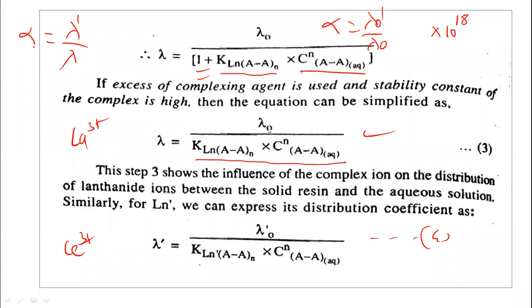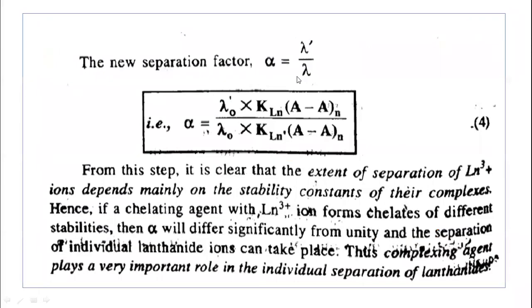The new separation factor alpha is equal to lambda dash upon lambda. So let us do this, and we get this equation now. The concentration of the complexing agent gets cancelled because it is in both expressions. So we can write this equation now: lambda 0 dash multiplied by the stability constant of the complex, divided by lambda 0 multiplied by the stability constant of the next complex. In this way we get equation 4 here.